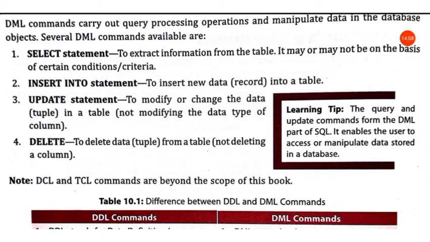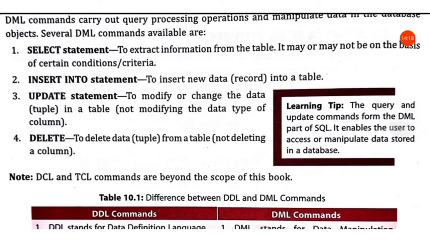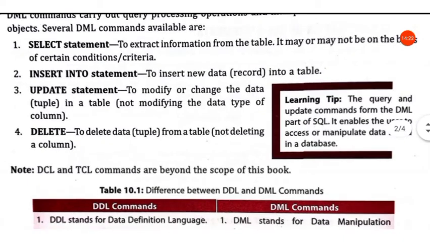So only for rows we use these DML statements, not for columns. For columns, tables and databases we use DDL statements, and for rows we use DML statements, because rows are the data that we are storing in our table. Columns are not data.